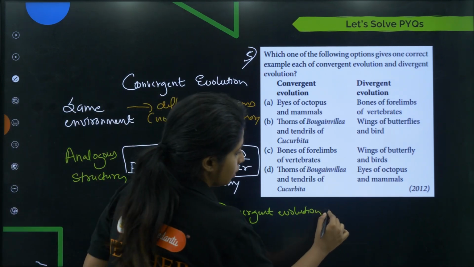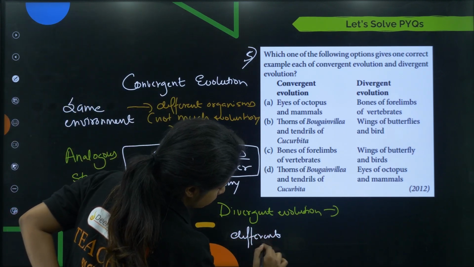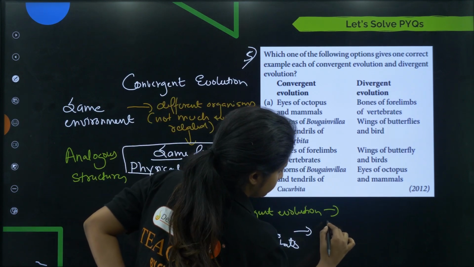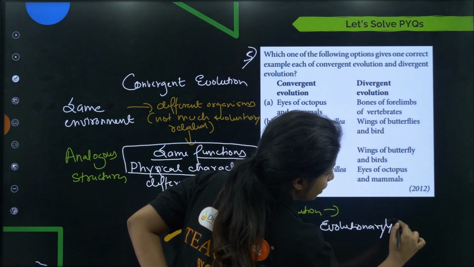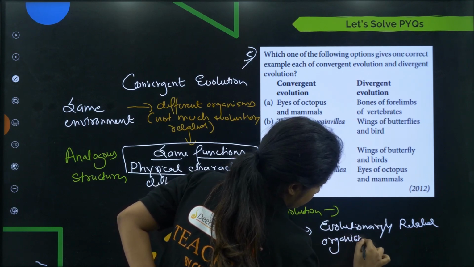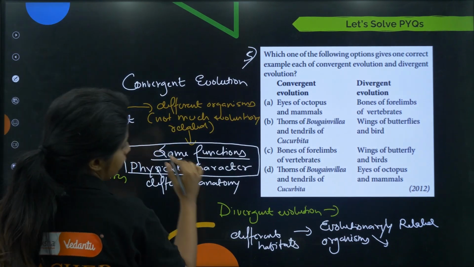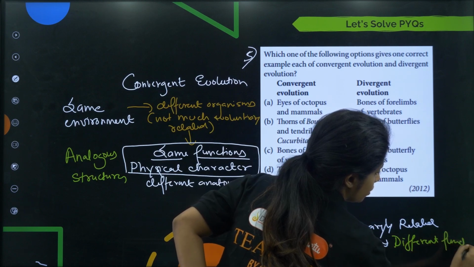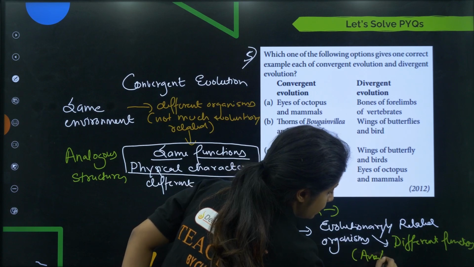Now on the other hand, you have divergent evolution. Over here, what is the thing? You have different environments, different habitats, which is why evolutionary related organisms will show different functions. Okay, but anatomically they will be